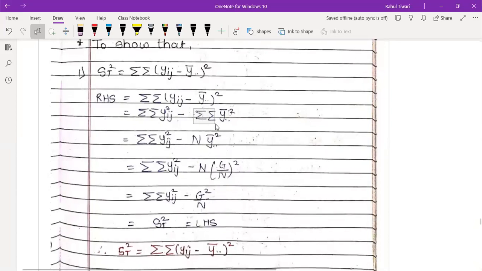Because it is a double summation of a constant, we can write n, and this is the y bar dot dot square, which you can call the grand total, because y bar dot dot is what? It is G upon n. Right? So we substitute, and we become G square. So one can show that this is equal to this.